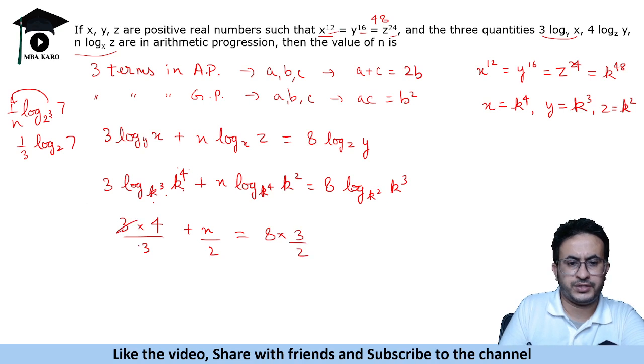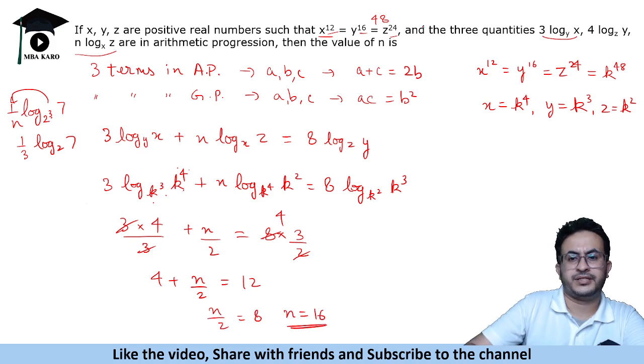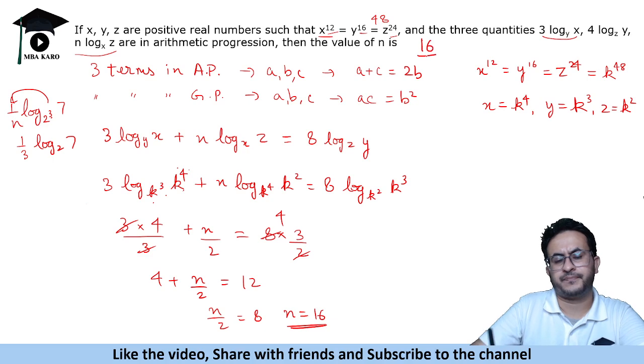So this is 4 plus n by 2 is equal to 4 times 3, which is 12. So n by 2 is 8, or n is equal to 16. So that is the answer to this question.